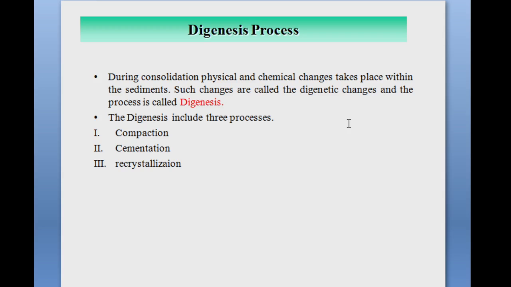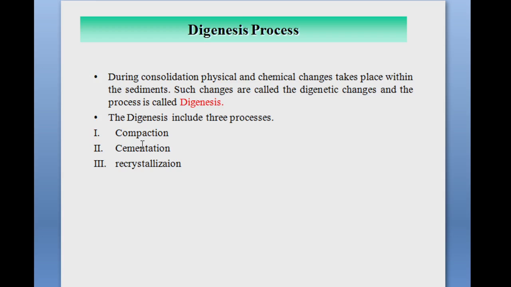And this diagenesis process includes three processes. First is compaction, second is cementation, and third is crystallization. All these processes are included in the diagenesis process. The first one is compaction. What is meant by compaction? During compaction, what happens? Compaction occurs when the weight of the overlying layers compresses the sediments below.